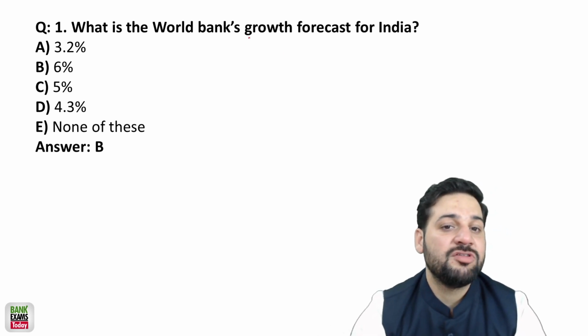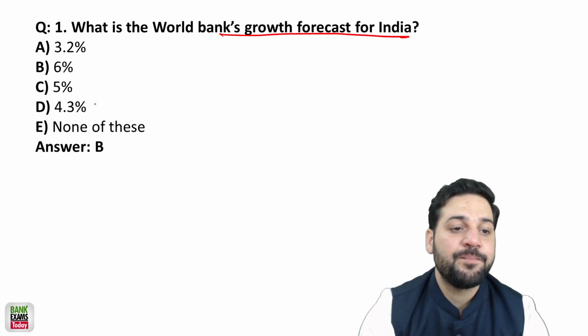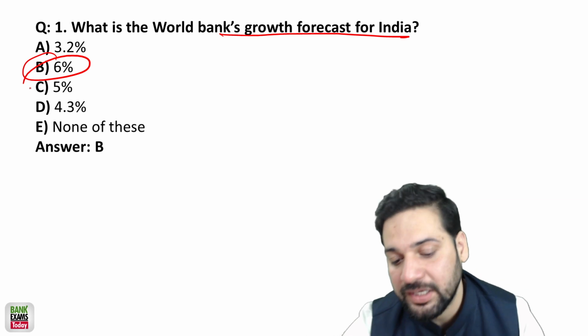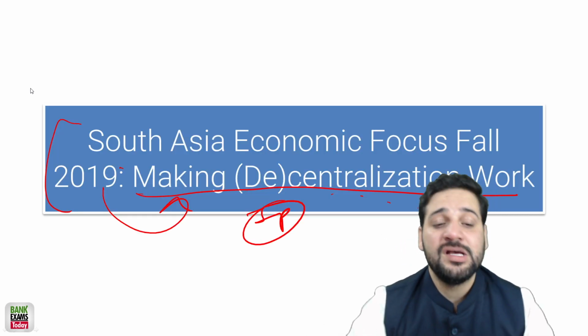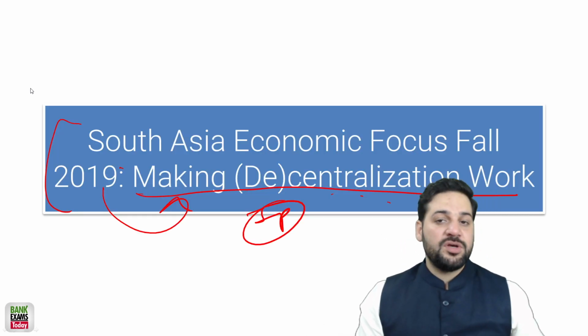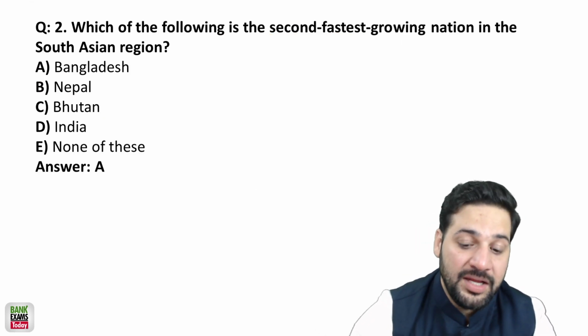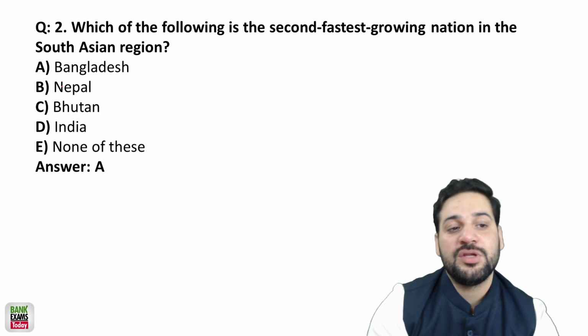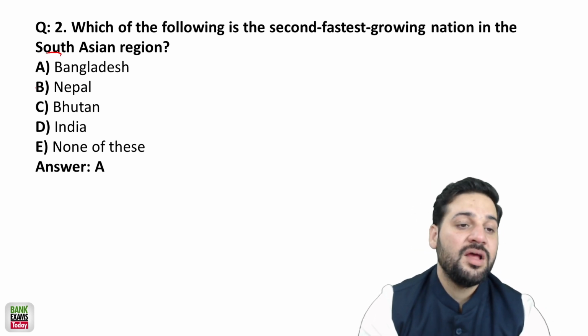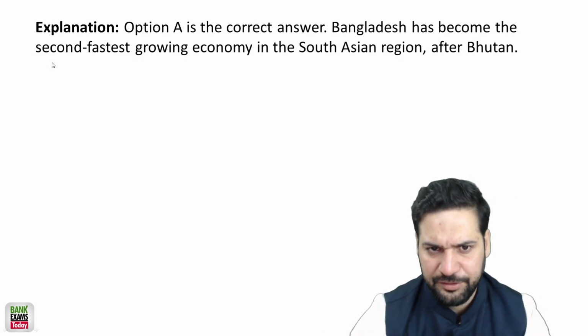So what is the World Bank's growth forecast for India? That is 6%. According to this report, the name of the report is South Asia Economic Focus Fall. That is the name of the report. And the correct answer is 6%. And the second fastest growing nation in South Asian nations is Bangladesh. So that's the correct answer.